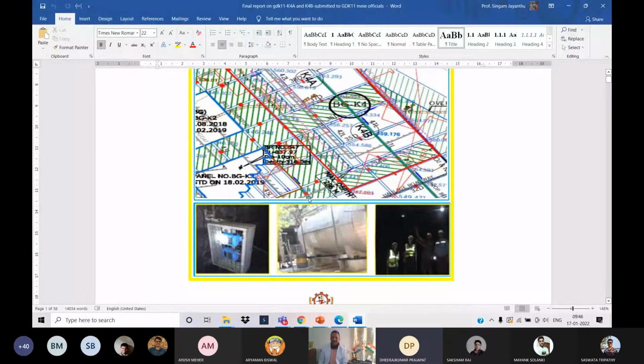And here you can see some of our beloved scholars, including some ladies also, right? She is Singham Jayadarshana from MIT and CET Bhubaneswar, from electronics and instrumentation, electronics and communication, working on her project in this as an electronics and instrumentation engineer, for this underground GDK11 mine, working on wireless sensor networking for communication of this data. Others are HODs and deans of R&D, computer science, and so many people are there. Just showing that to you, my beloved students.